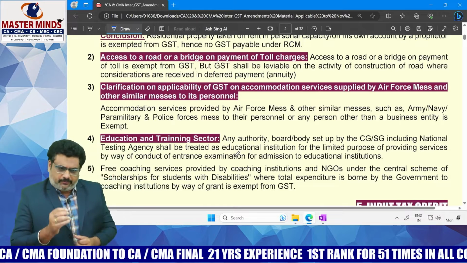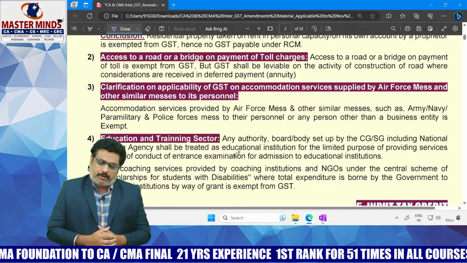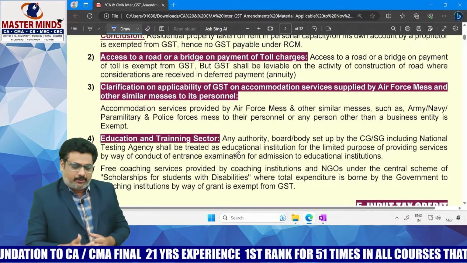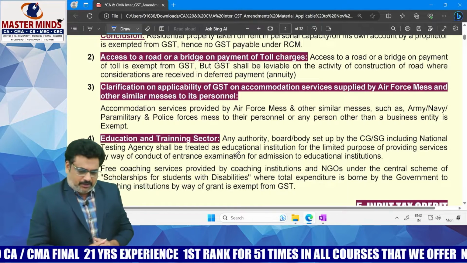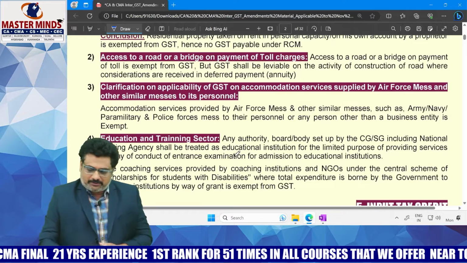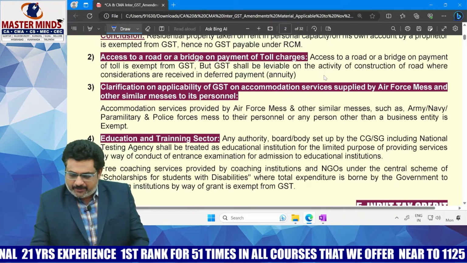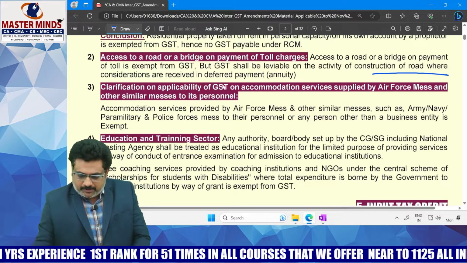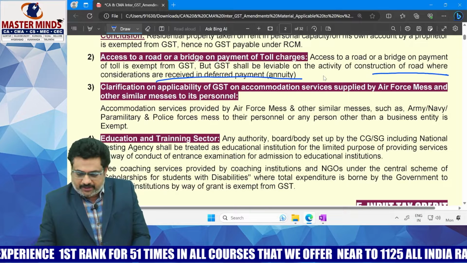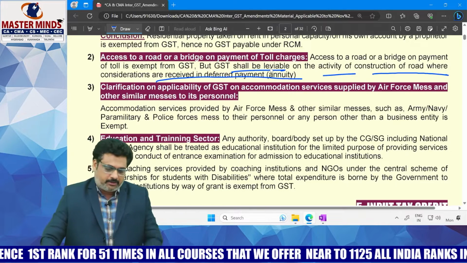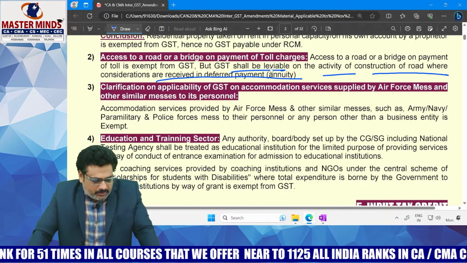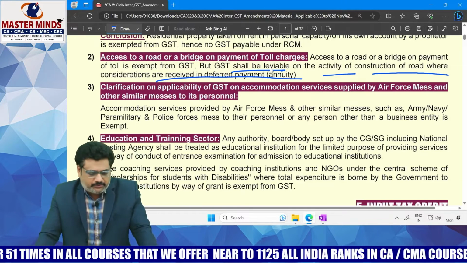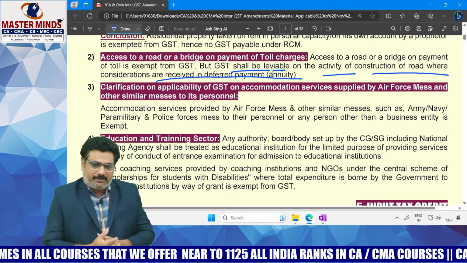Services by way of access to a road or a bridge on the payment of annuity was also exempt previously. But now this annuity is taxable; where the consideration is annuity, GST shall be leviable. That means the exemption was withdrawn. What is the logic behind this particular amendment? What can be the reason?